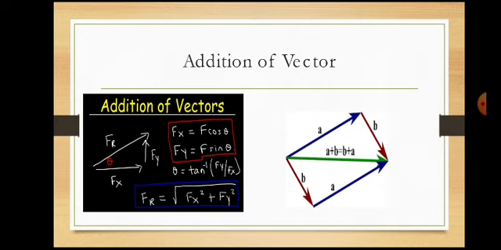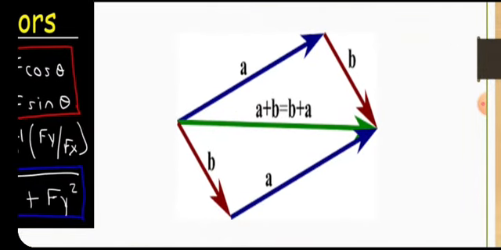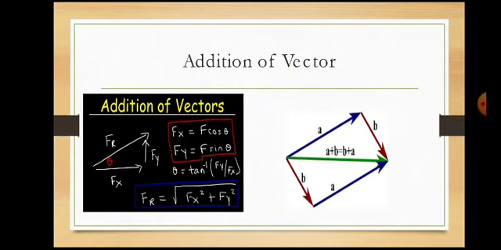If you add A to B or B to A, see the picture, A's head is added to B's tail. So the resultant between these two gives the resultant A plus B. Here the green line shows the resultant between A and B. And if you take first B and then add A, then it is B plus A. So addition of vectors obeys the commutative law.